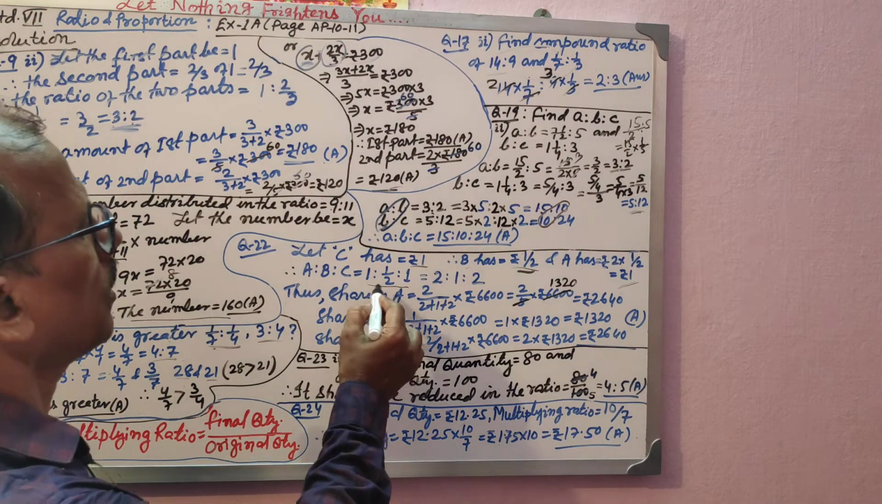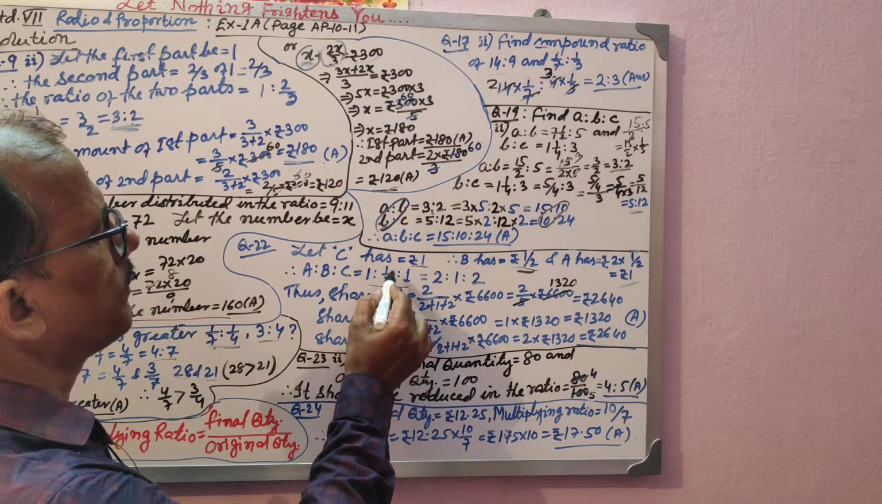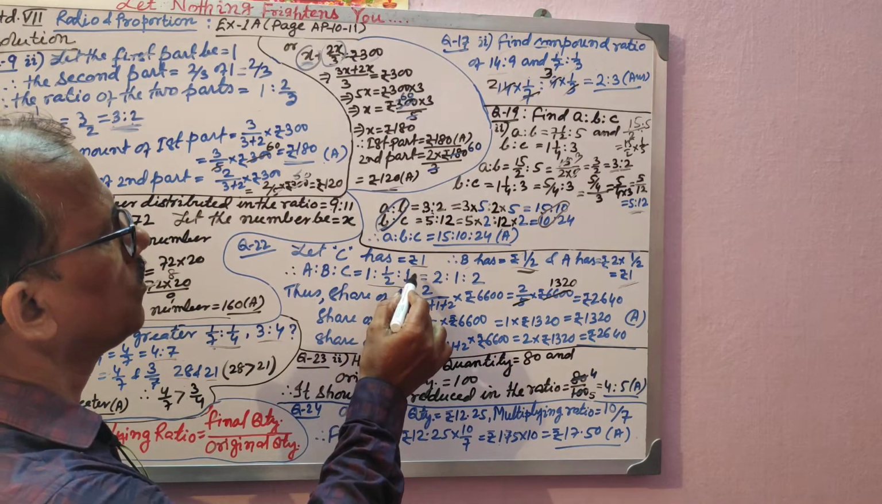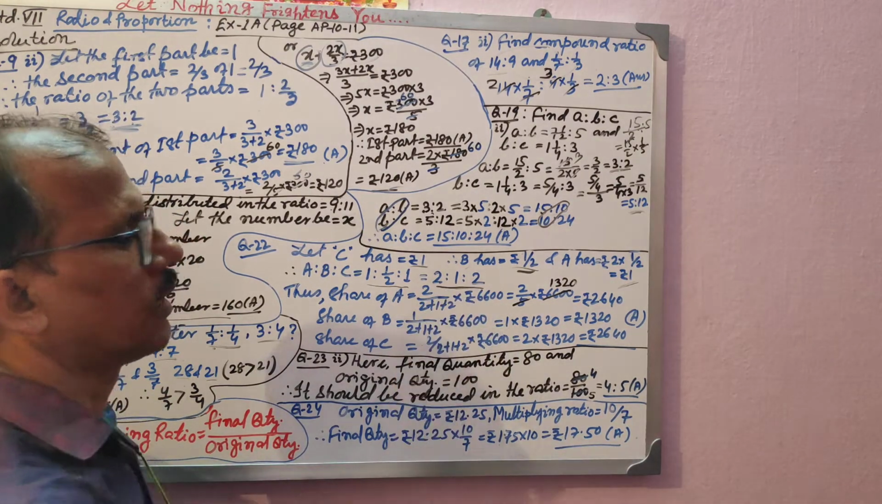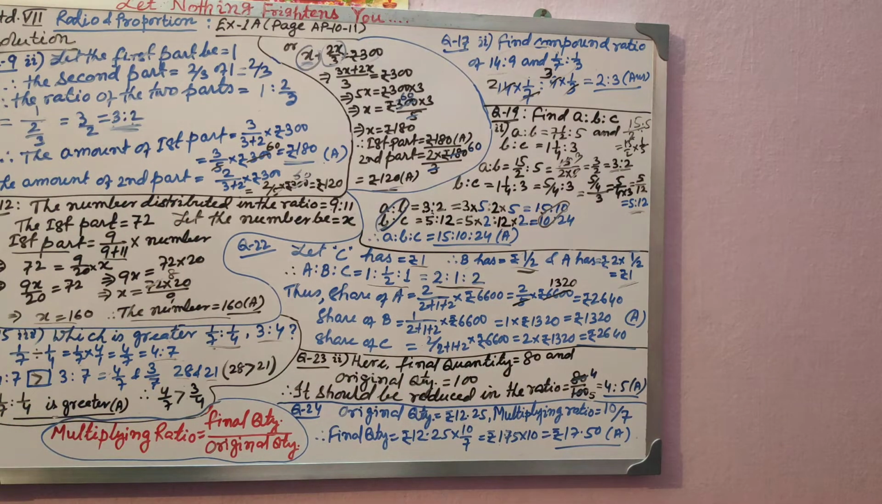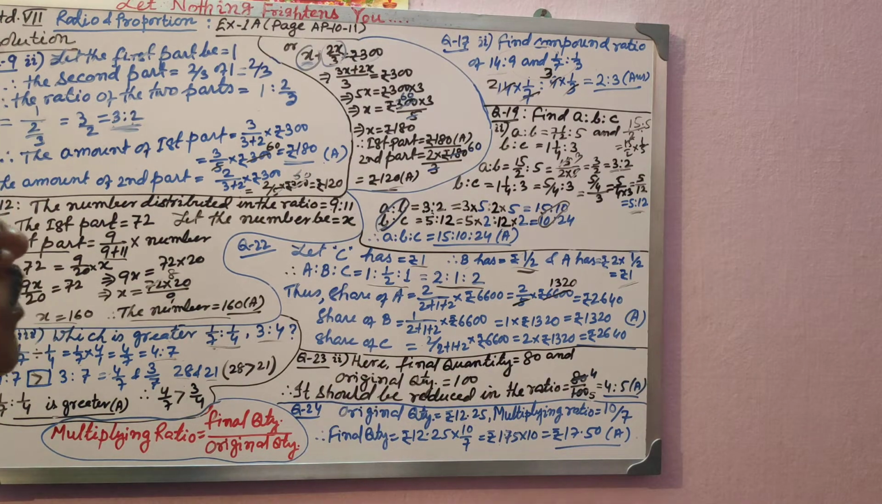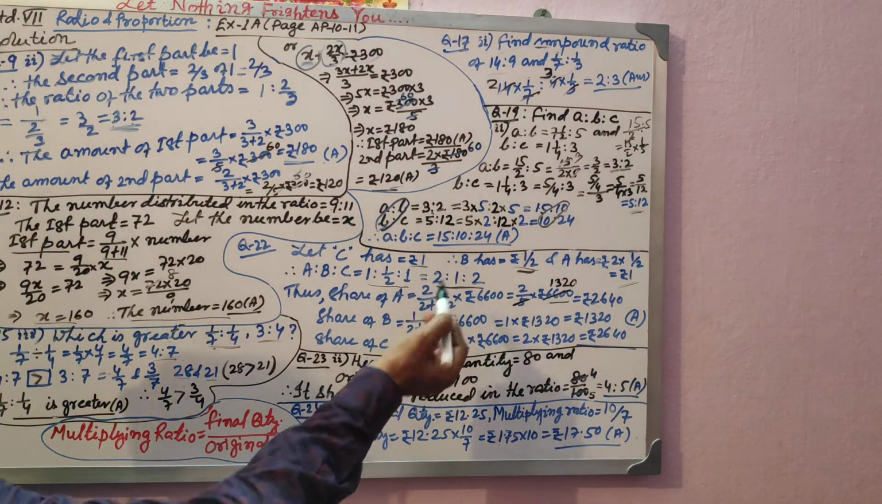You multiply all with the LCM. Your LCM is 2. 2 into 1 is 2. Half into 2 is 1, the 2 will be cancelled. And 1 into 2 is 2. So the whole number ratio will become 2 is to 1 is to 2. Isn't it? How much do you have to distribute? The total amount is 6600. So now you know the sum of the ratio.